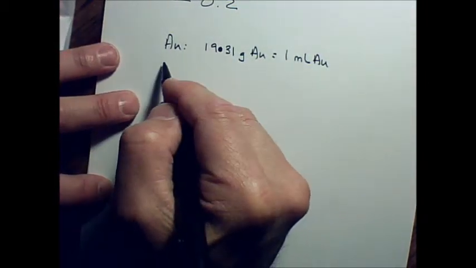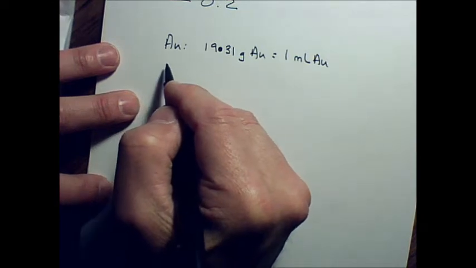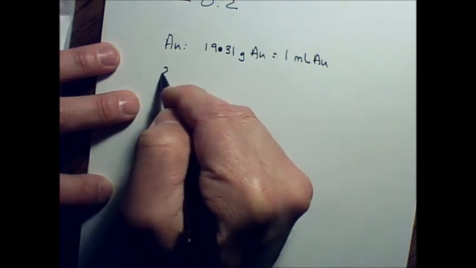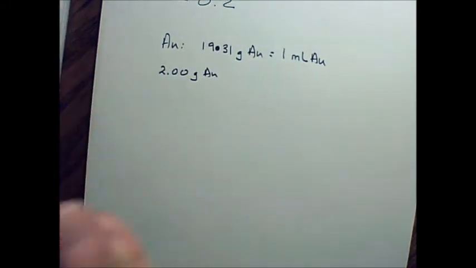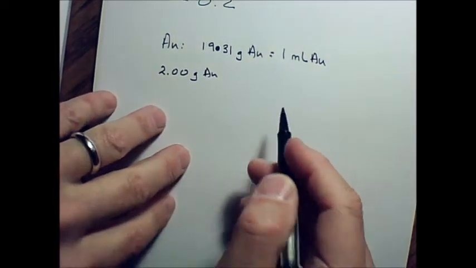All right, so suppose that I have 2.00 grams of gold. And what I want to know is, what volume would that gold displace? There's a famous Greek scientist who figured all this out, and he was actually trying to figure out whether a crown was made of gold or not. Anybody know who that was? You don't remember that story? I'll have to find that story for you.